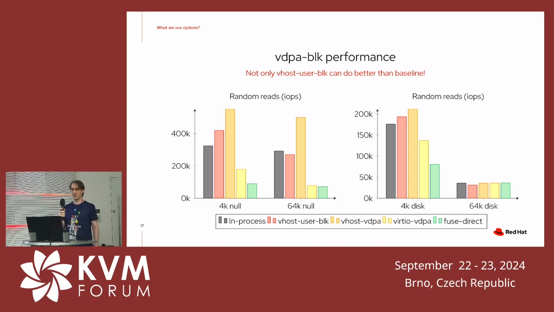That's not the case here because vhost user and VDPA share the same code, so there's some difference somewhere else. I actually found one difference, and when I tried changing it in vhost user, it didn't change the result. So we could maybe look into where the difference really is.